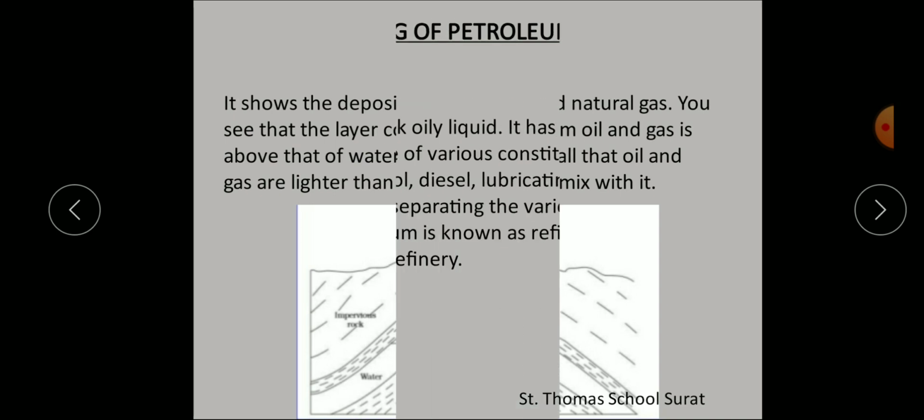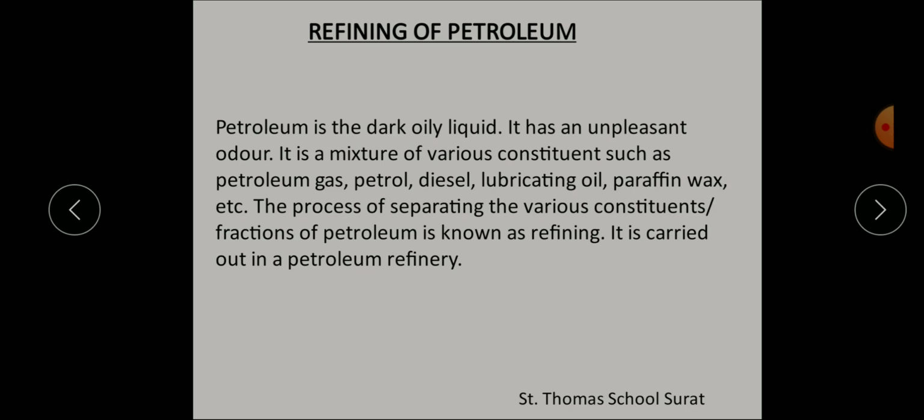So what is refining of petroleum? Petroleum is a dark oily liquid. It has an unpleasant odor. Unpleasant odor means very smelly, the smell which you take is very unpleasant. Okay. So the process of separating various constituents or fractions of petroleum by the distillation process is called refining.